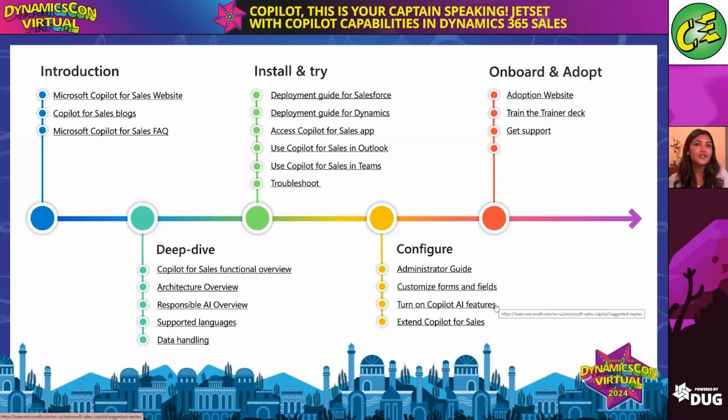So I showed you Copilot for Sales, and it was configured to the needs that I wanted. And I'm pretty sure every company and every organization is different. So if you wanted to customize the field, configure it to your need, we have information on that as well. And then lastly would be adoption. So we have a great adoption website kind of walking you through, hey, how do we have sales users adopt this easily? How do we get training on this? How do we get support? So all of that is in here for you to explore.